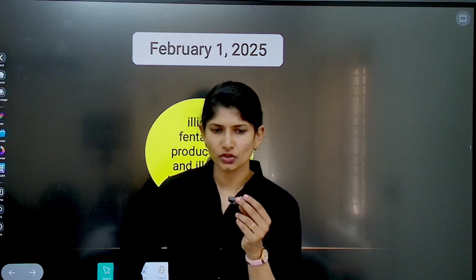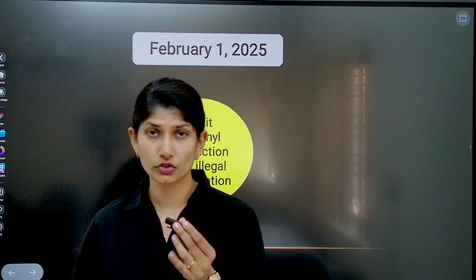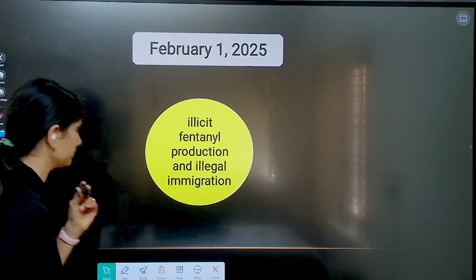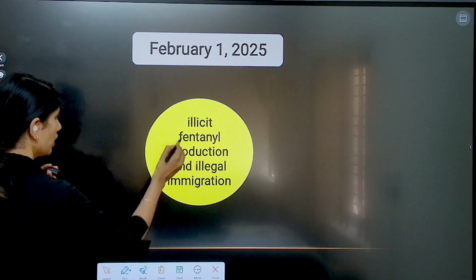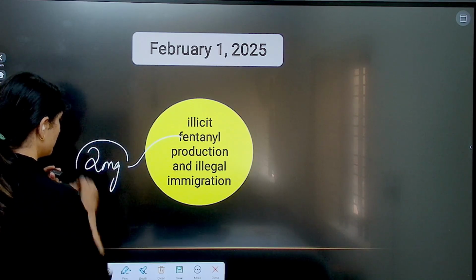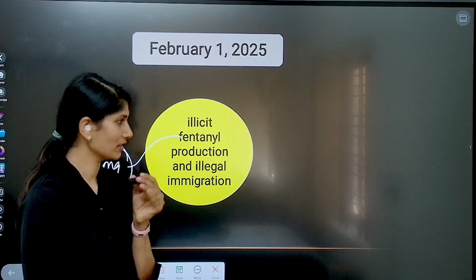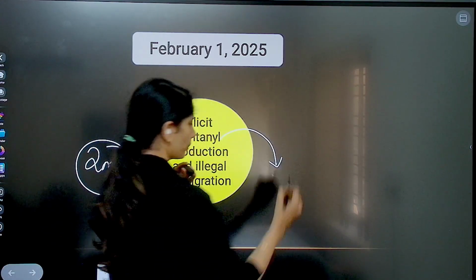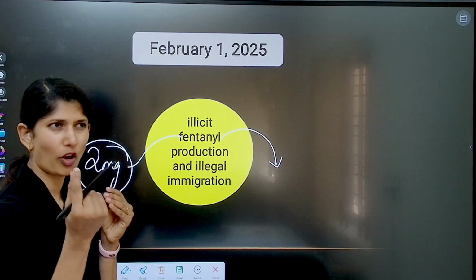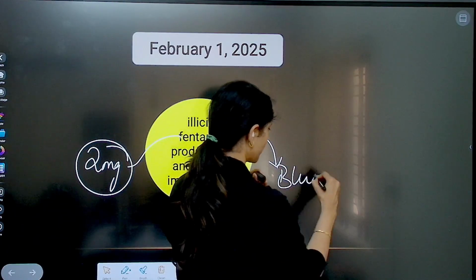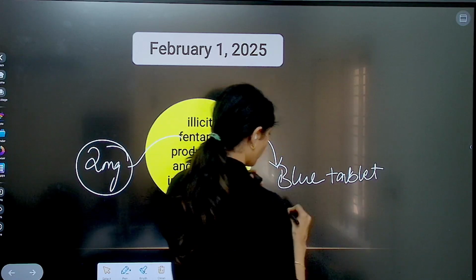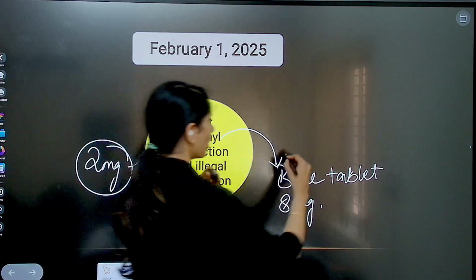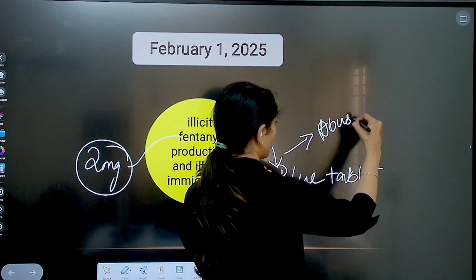See, one thing is your pain reducing drugs, oxycodone, etc., right? According to your US, even just 2 milligrams of fentanyl in your drug medicine is considered to be fatal. But in this illicit production, the drugs in the form of, let's consider, a simple blue tablet, consist of 8 milligrams of fentanyl. It is the most commonly abused drug.